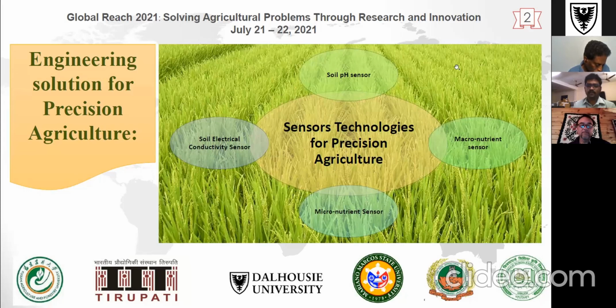So, as part of my research, I want to design various sensors which will support precision agriculture. These sensors include a soil pH sensor, soil electrical conductivity sensor, micronutrient sensor, and macronutrient sensor. All these sensors are used for quantifying the results and giving them as input to the decision-making system.